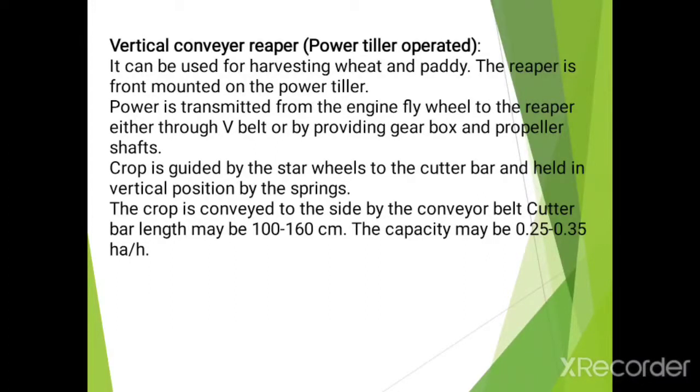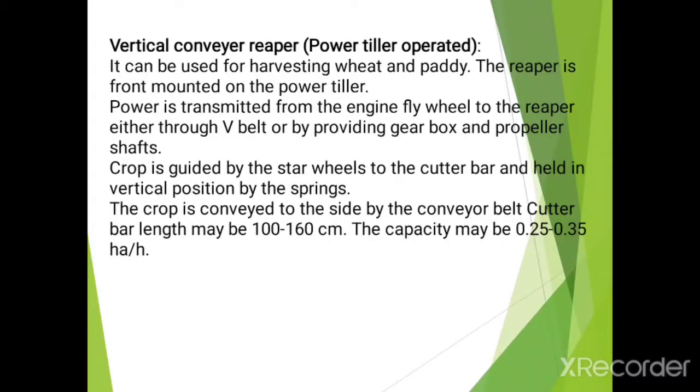The power is transmitted from the engine flywheel to the reaper either through a V-belt or by providing a gearbox and propeller shafts, etc. Then the crop is guided by the star wheels to the cutter bar and held in a vertical position by the springs. Then the crop is conveyed to the side by the conveyor belt.